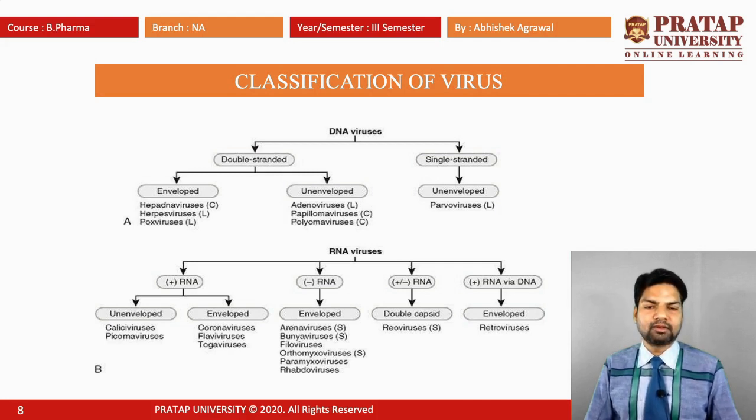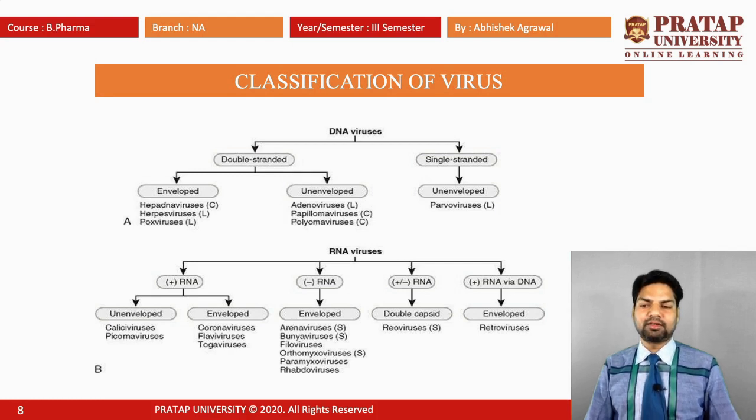Example is parvovirus. The RNA virus is divided into four types: positive RNA, negative RNA, positive or negative RNA, and positive RNA via DNA. The positive RNA is subdivided into two parts: the unenveloped RNA virus and the enveloped RNA virus. The unenveloped RNA virus examples are calicivirus and picornavirus. The enveloped viruses are coronavirus, flavivirus and togavirus.